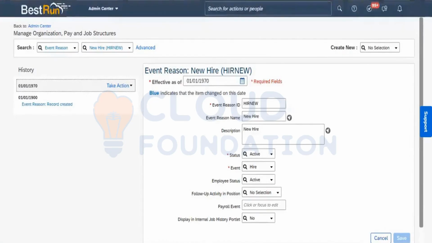Once this event reason is created, whenever you perform an action in an employee profile, each and every time you need to define what the event and event reason are.